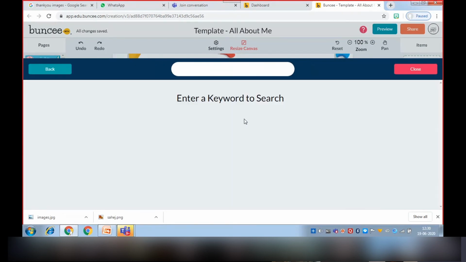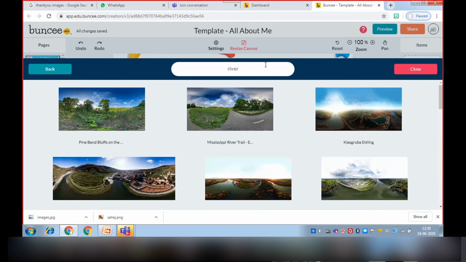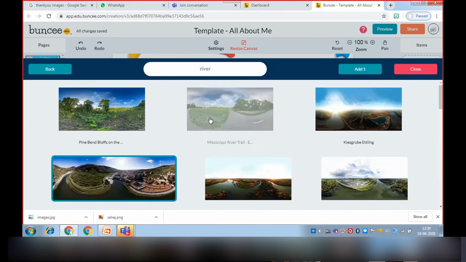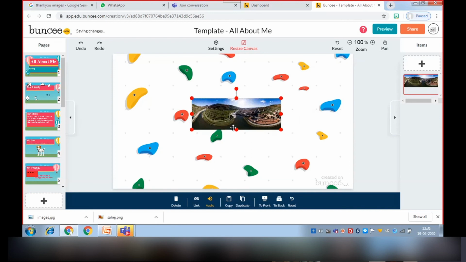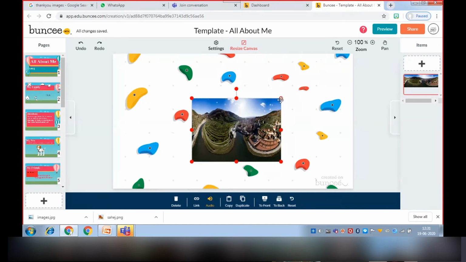Then we will add a 360 image, like I want to add the 360 image of a river. So this is a 360 image. So like I want to add this. So now I am going to increase the size.